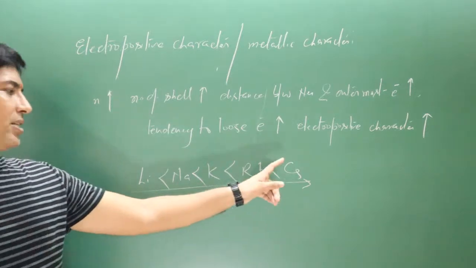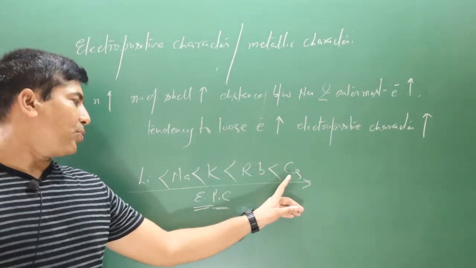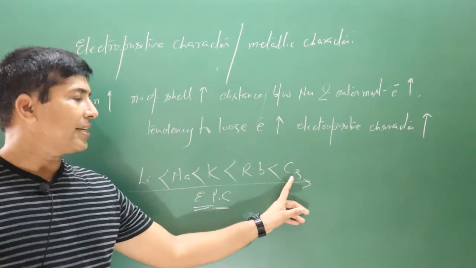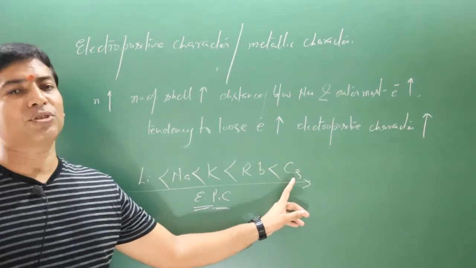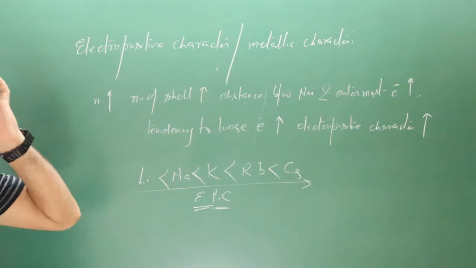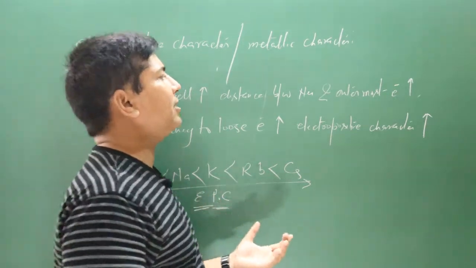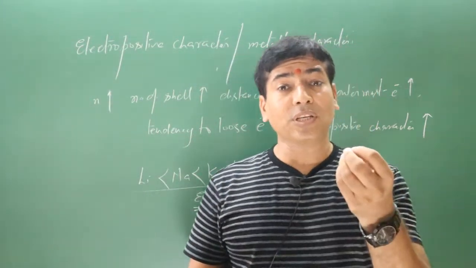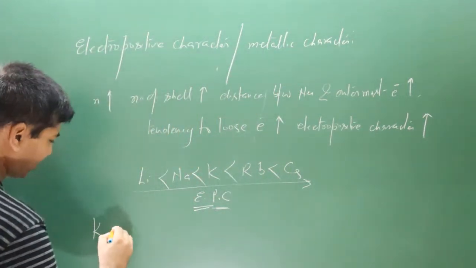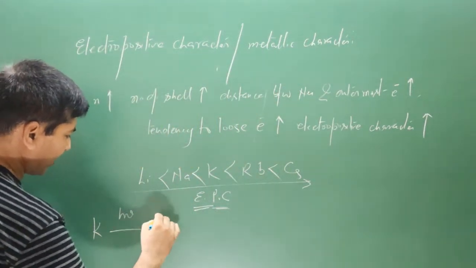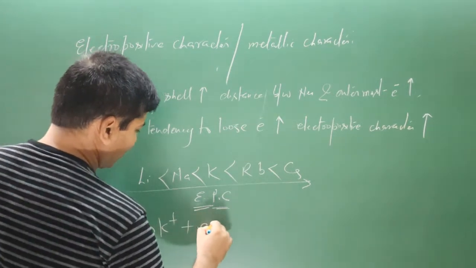Cesium will have greater tendency to lose electron than potassium. Why? Because in this case n value is very high, and the distance between the nucleus and outermost electrons is very high. Since they have greater tendency to lose the electron, they lose electron even in the presence of sunlight. Let's say potassium, even in the presence of sunlight they lose the electron.